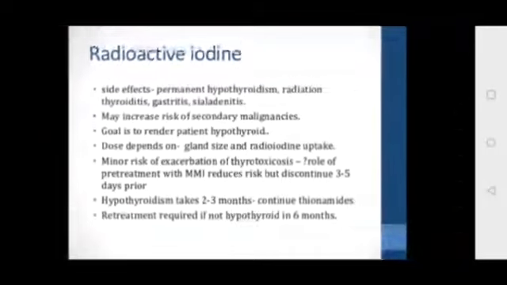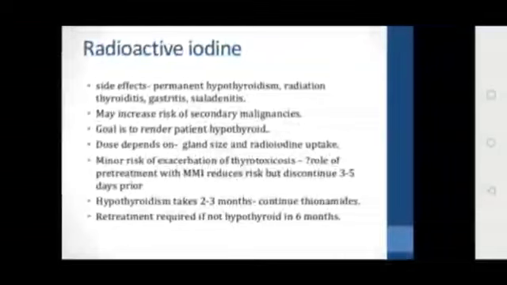The side effects are permanent hypothyroidism, radiation thyroiditis, gastritis, sialadenitis. These are the side effects of radioactive iodine. It may increase the risk of secondary malignancies. So the goal is to render the patient hypothyroid.